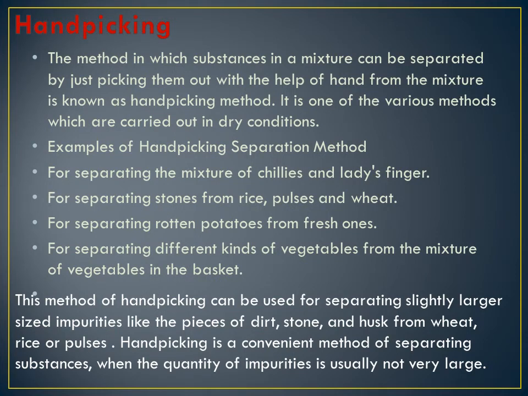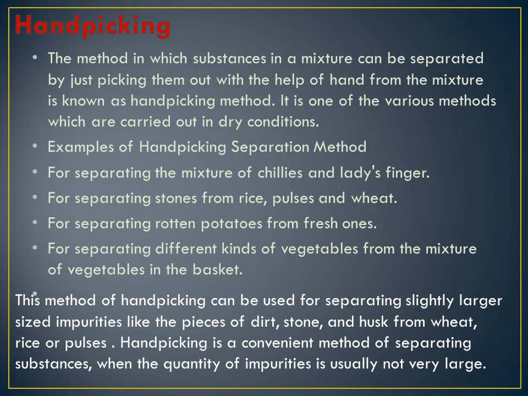Doing these experiments for separating different kinds of vegetables from the mixture of vegetables in the basket. I have just said that, isn't it? Is it clear? Hand picking is homework. 6th class children, the homework is in the video itself, in my slides itself. Examples, type methods of separation of substances first, which I have explained. Hand picking, write it with the diagram. Explain in 4 lines and send me, 6th class.